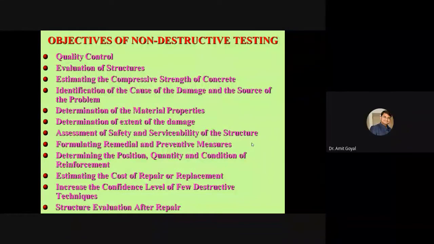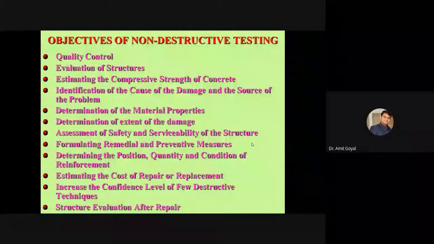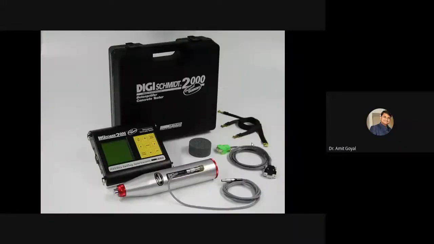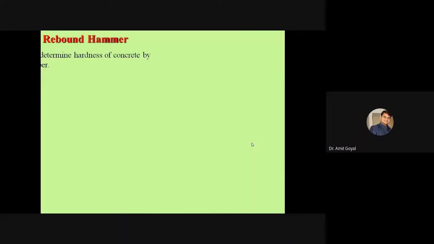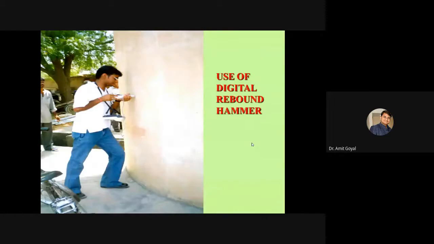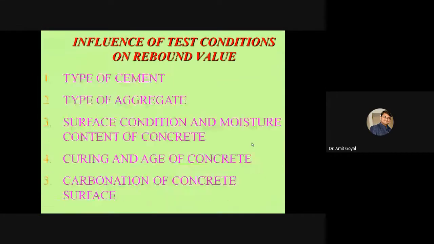Another important task, when you have repaired the structures, is evaluation of the structure after repair. After repair, what is the condition of the structure? Only these equipments can tell you about the repair of these structures. I hope Sharma ji took this rebound hammer and told you how it is used. This is the water tank in Bikaner, where we are testing by using this rebound hammer and UPV, right? So this is how these equipments have been used.